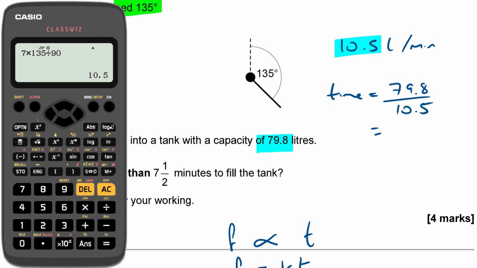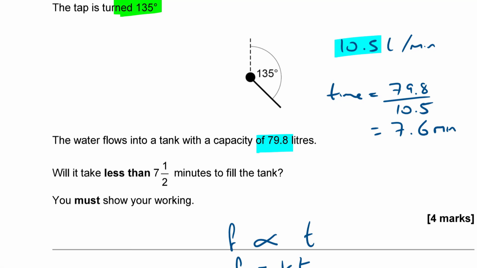That gives me 38 over 5, which is the same thing as 7.6. It takes 7.6 minutes. Well, 0.6 is more than half a minute, so my answer is no.